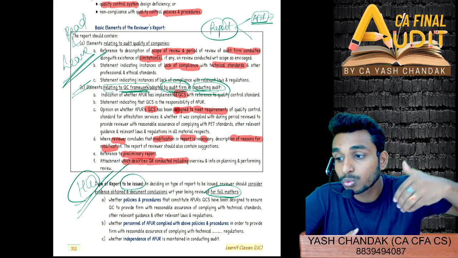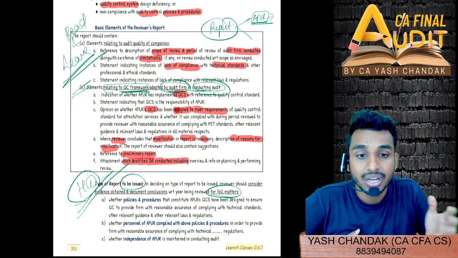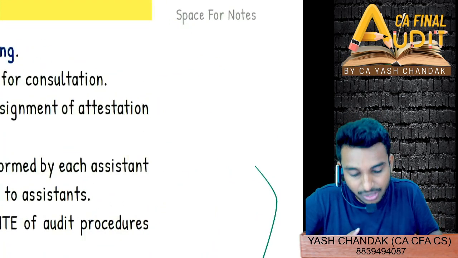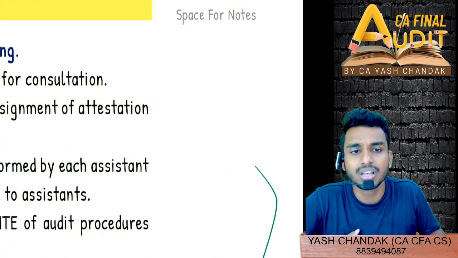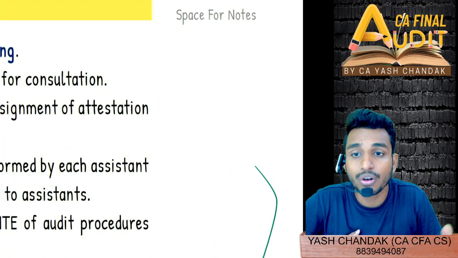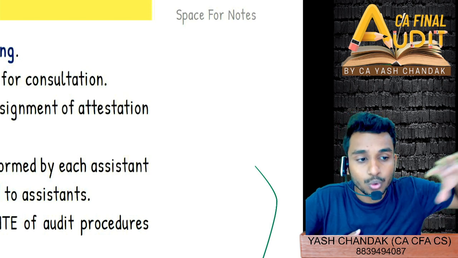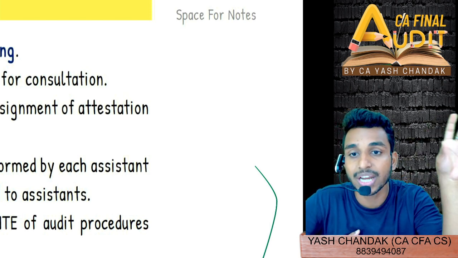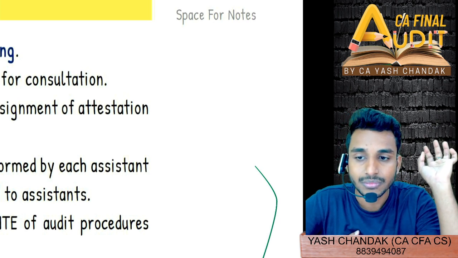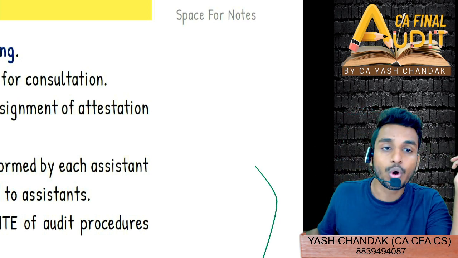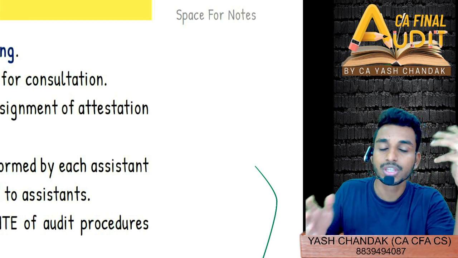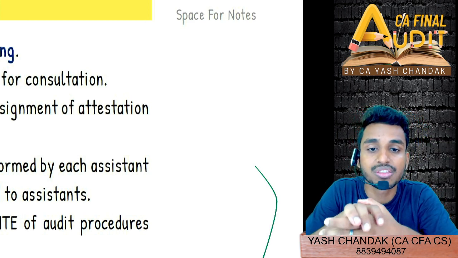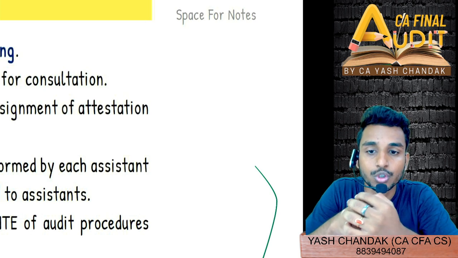We have to try to think of what questions can be asked. Try to write all the points. Just beside this, I've given notes. If at all the space for notes is given, try to scribble along with classes or scribble along with your revision. Go through the compiler, go through the MCQ book, or if you want, you can try to solve RTPs, MTPs. You will have to do all these things, and you will find it comfortable in your second revision when you will sit for your last 6 months or last 4 to 5 months.